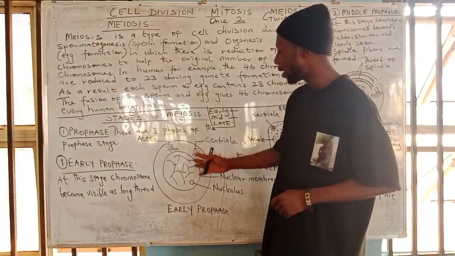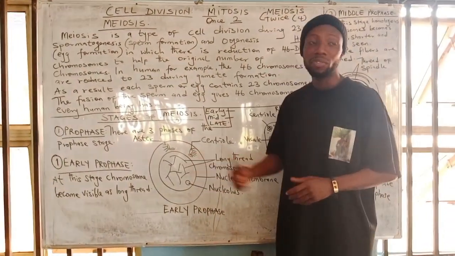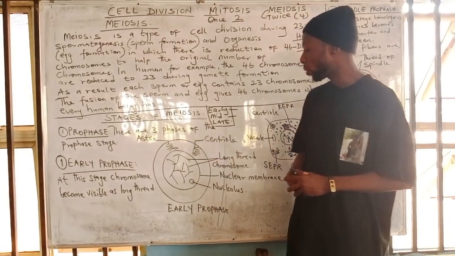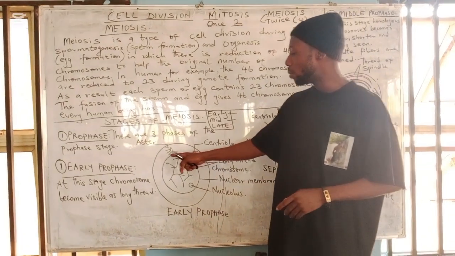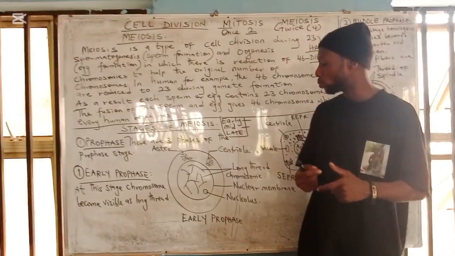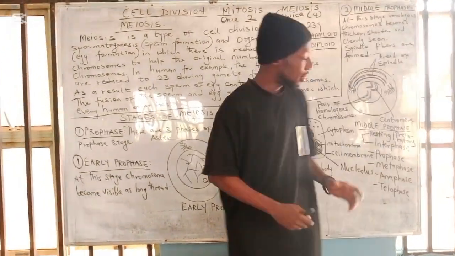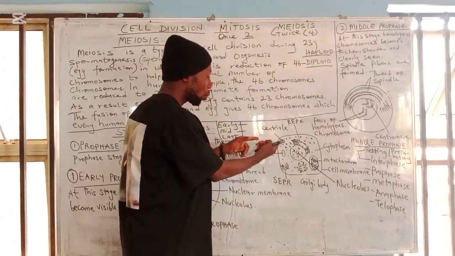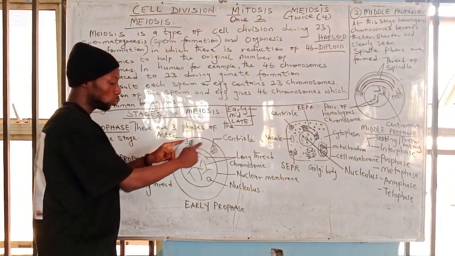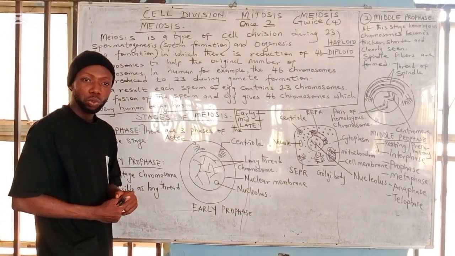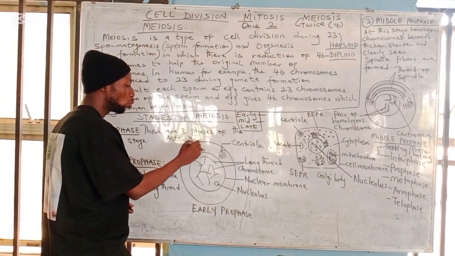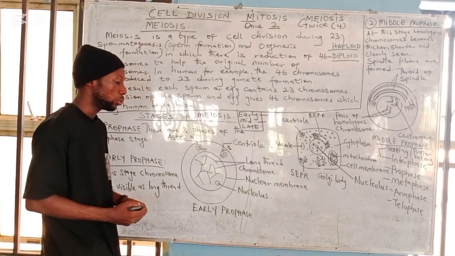If you look at this diagram here, this whole diagram explains all that happens at the early prophase of cell division. Here the nuclear membrane starts to disintegrate a bit, to some small degree. This is a typical diagram of a cell. We have the centriole here in the cell, which splits into two and starts to migrate towards opposite sides of the cell to form the north and south poles.